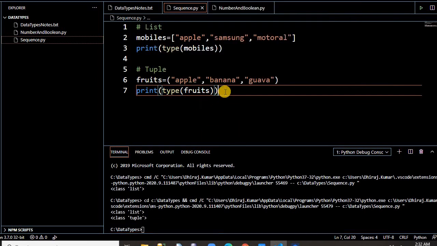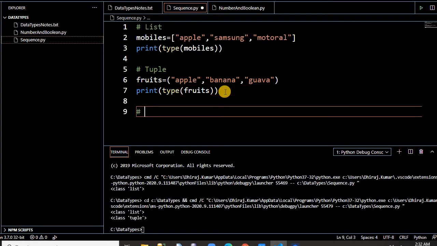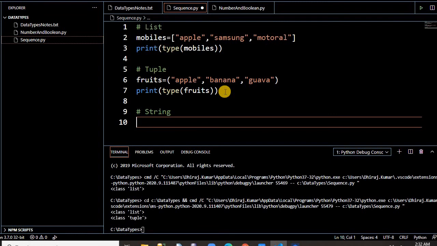String I have already mostly covered, but let's cover a bit. String, if you see here, something like only a fruit name. So double quote or single quote, there is no concept of character in Python. If you need to store a single value, then we have to put it inside the double quotes or the single quotes. If you see something like this, then it works as a character. In other languages, characters are a different data type, but here in Python, if you put a single character inside quotes, it means it's a char. So you can write anything.